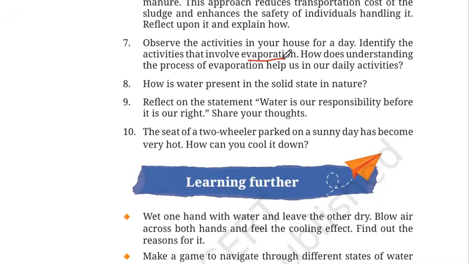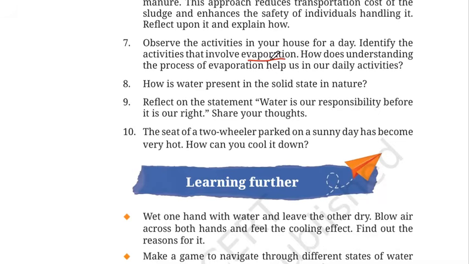Do you see that our parents or our helpers put clothes to dry? When they put clothes to dry, what happens after some time? The clothes get dried up. Why? Because of evaporation. Other than that, we also see cooking, like boiling water. What happens when we boil water? We heat the water, and a part of the water is converted into water vapor. So again, here evaporation is taking place.